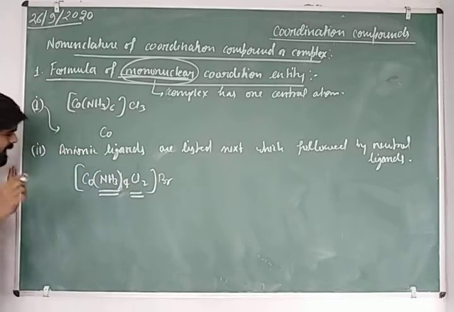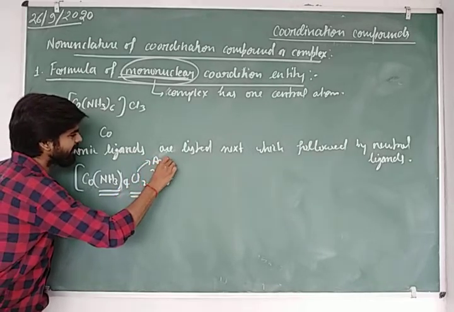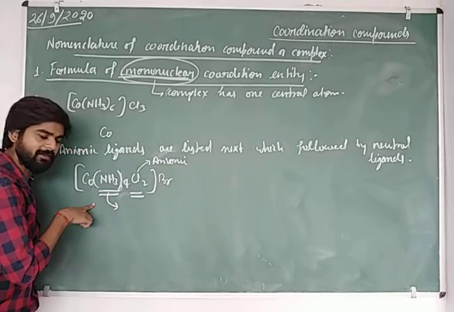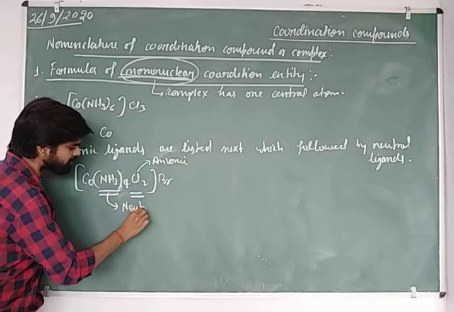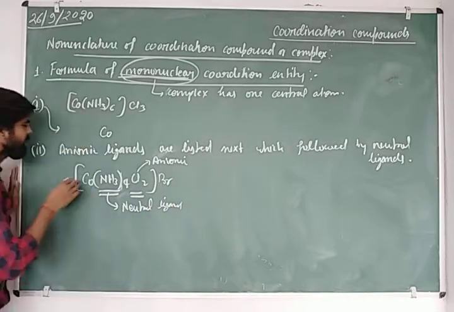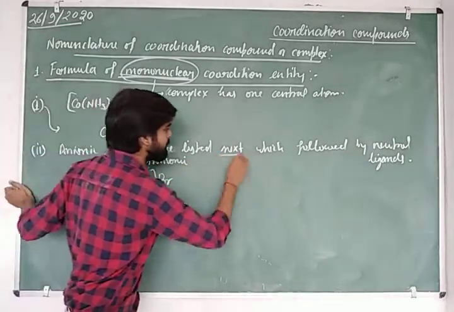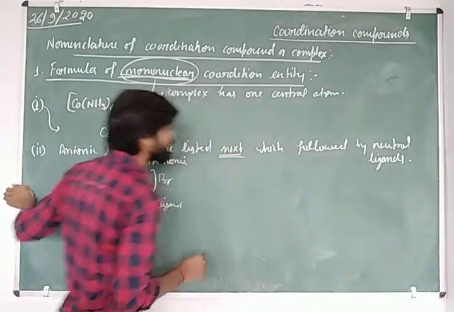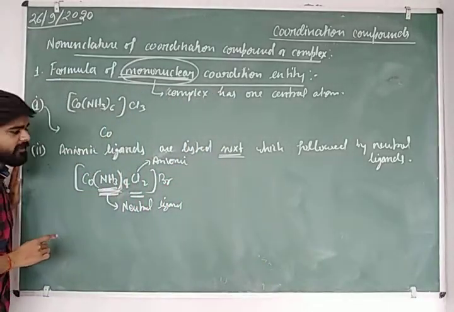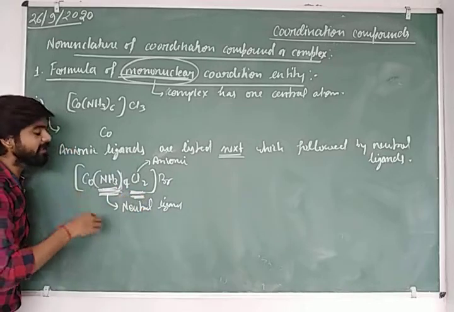You can see here the chlorido is the anionic ligand, and the amine, that is ammonia, is a neutral ligand. So according to our point, the anionic ligands are listed next, followed by the neutral ligands. So first of all, we write the neutral ligand, and after that chlorine, the anionic ligand.